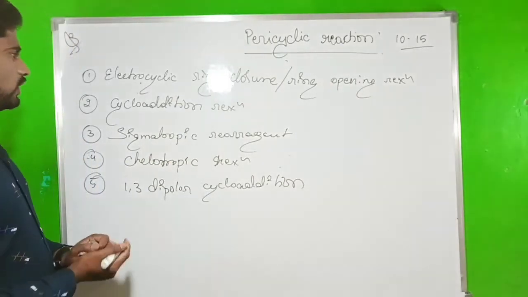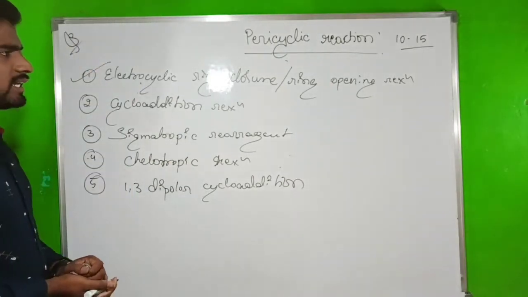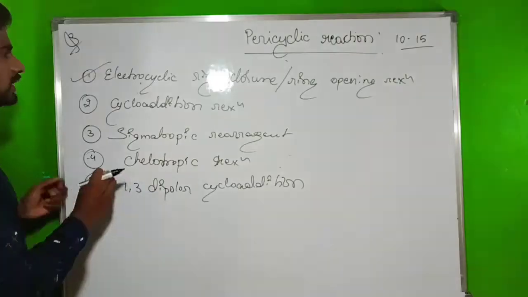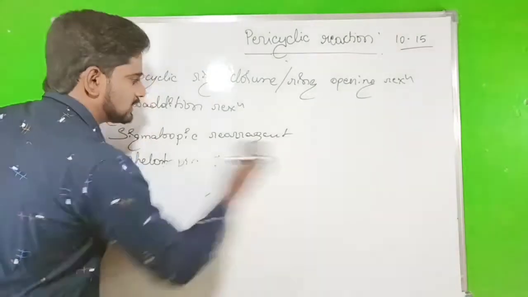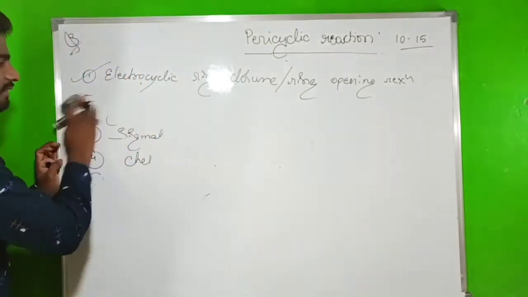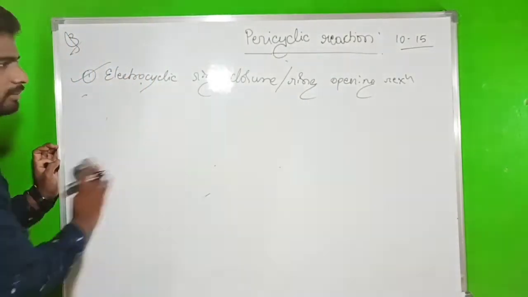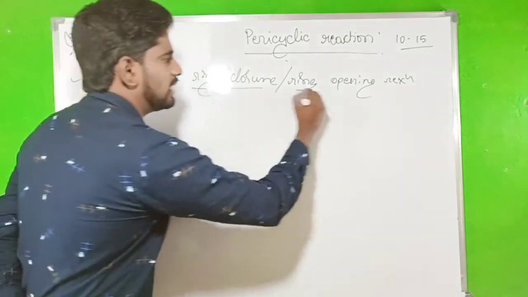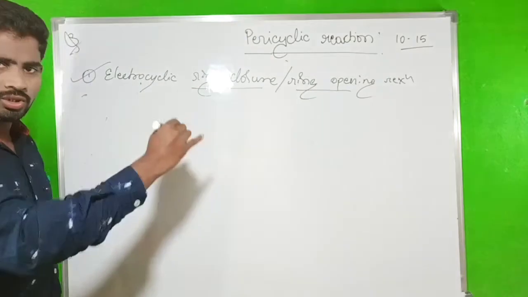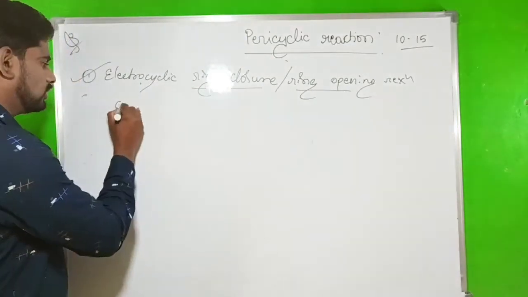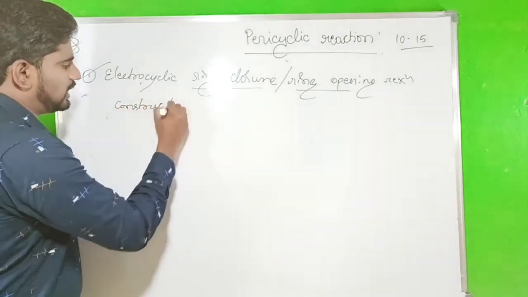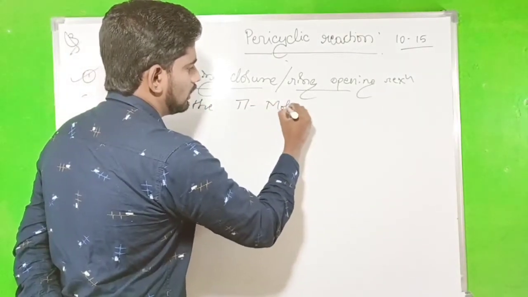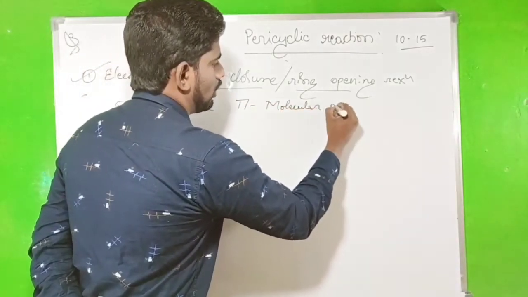So in this video, we are going to discuss the electrocyclic ring closure and ring opening reaction, and what type of questions arise from these concepts in the 2011 to 2019 question papers. So now go to the electrocyclic ring closure and ring opening reaction. Before going to the concept, first we construct the pi molecular orbitals.